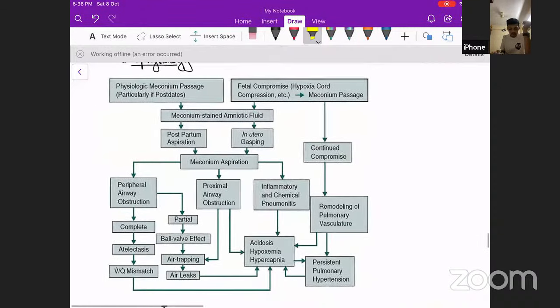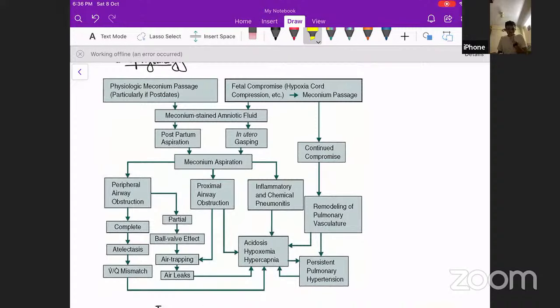Now, what is the pathophysiology? Either there can be physiological passage of meconium in post dates, or any sort of stress to the newborn, like fetal hypoxia or cord compression or an IUGR baby or prolonged labor. All these things will lead to meconium passage.